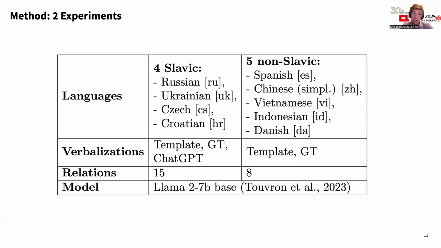So the initial data set was having 53 languages. We narrowed the sample down for better curation and qualitative analysis of the results. We sampled 4 Slavic languages, which are rich in morphology, and 5 non-Slavic languages, which are typologically quite diverse. The samples were checked by native or fluent speakers of the language, and Llama 2 was chosen because it explicitly stated that it was trained on all of these languages.